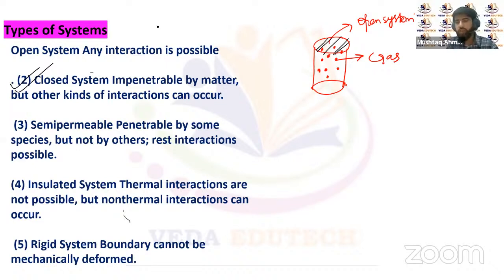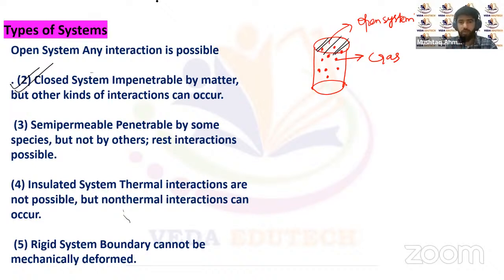Now let's suppose we have a cup of coffee. Then we will call it an open system, because if we place a cup of coffee, the heat exchange will take place, as well as direct interaction between the system and the surrounding. Exchange of matter will also take place. So apart from the exchange of matter, the exchange of heat energy also takes place. Such systems we call open systems.